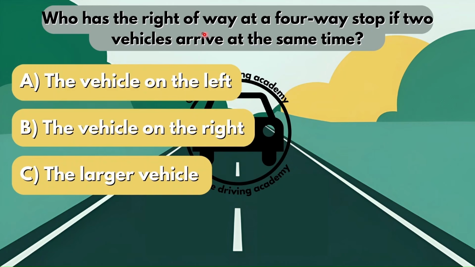Now, who has the right of way at a four-way stop if two vehicles arrive at the same time? Is it option A, the vehicle on the left? Is it option B, the vehicle on the right? Or is it option C, the larger vehicle? Now, in this case, if two vehicles arrive at the same time at a four-way stop, the vehicle to the right will always have the right of way and they will have to move off first. Therefore, the answer will be option B.